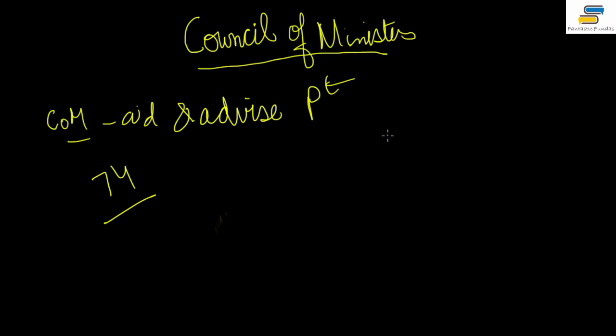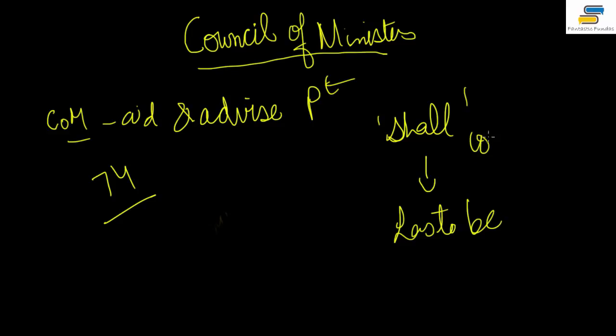It uses the word 'shall'. This shows it is compulsory, okay. 'Shall' means it is always there, that the President will always have a Council of Ministers with him, which will obviously aid and advise him, okay. And the President has to act.